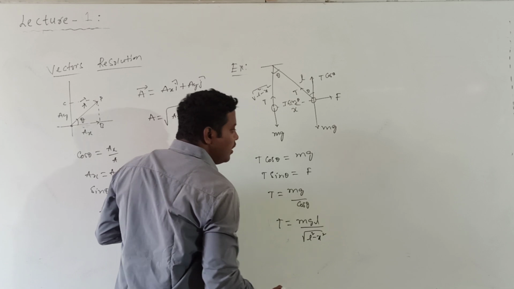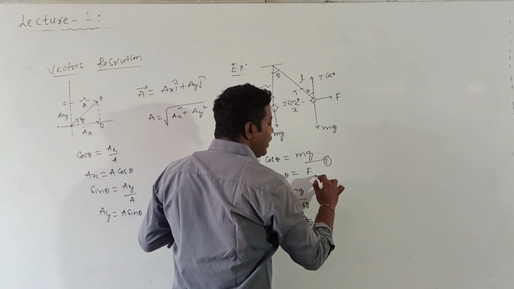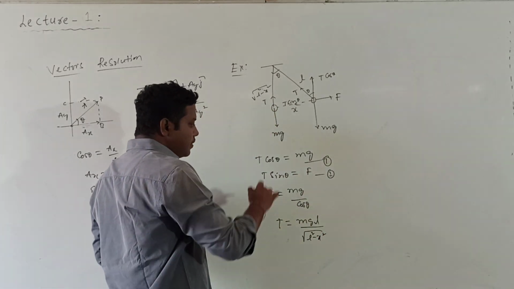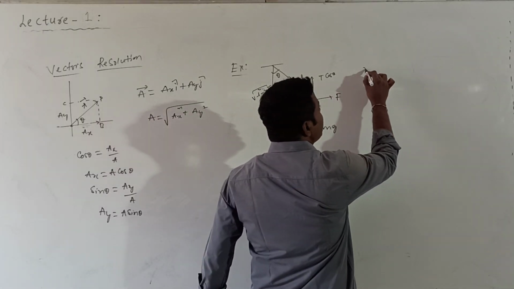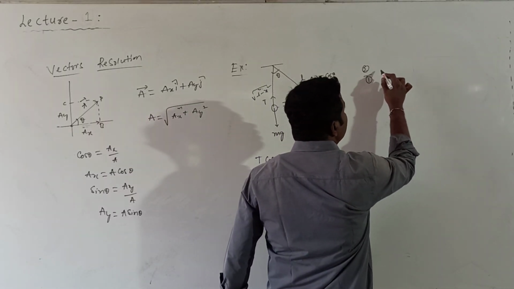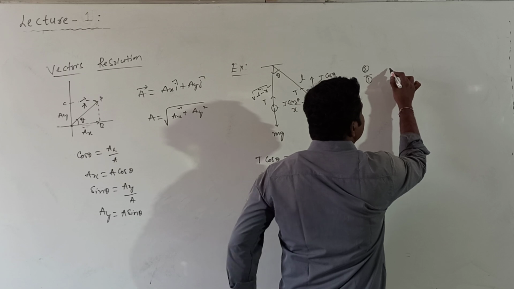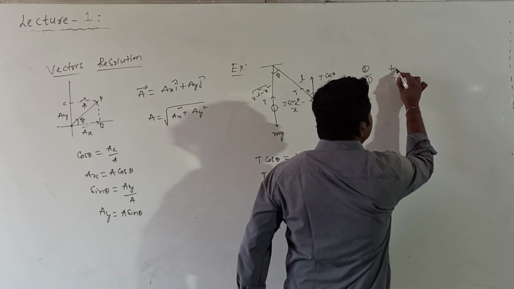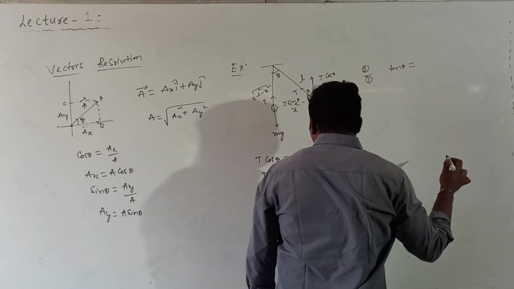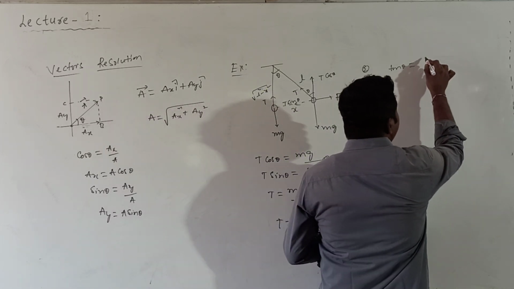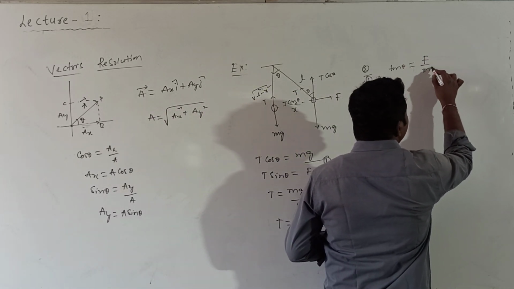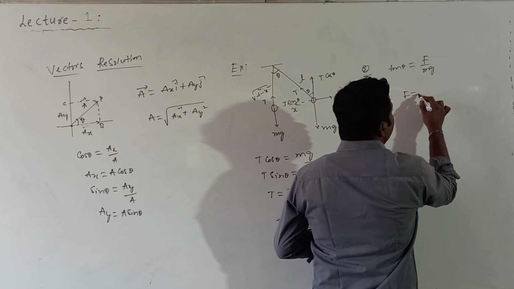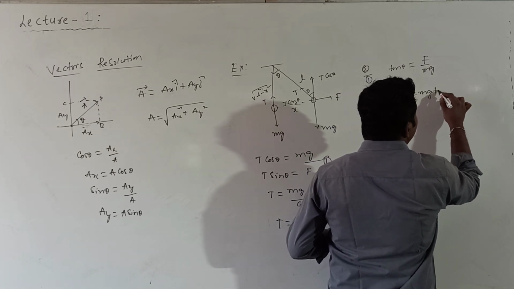If I call it equation 1 and the other equation 2, then dividing equation 2 by equation 1, what do we get? T sin theta by T cos theta, that is tan theta. Tan theta will be equal to how much? F divided by mg. Or otherwise, F is equal to mg into tan theta.